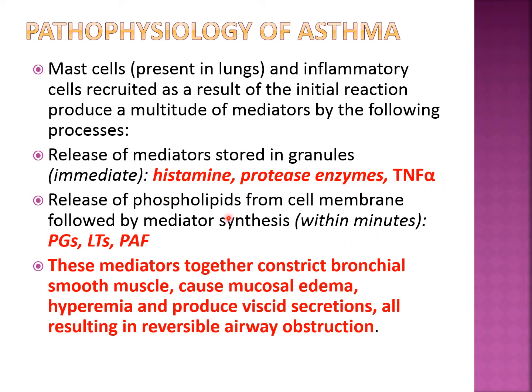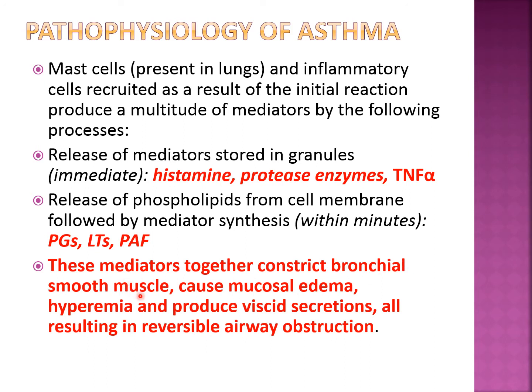Then there is release of phospholipids from the mast cell membrane, which is followed by mediator synthesis. So which are the next mediators which are liberated? They are the prostaglandins, leukotrienes, and platelet activating factor. All these are mediators of inflammation, meaning they are producing the inflammation. So what will they do? These mediators together constrict the bronchial smooth muscle.